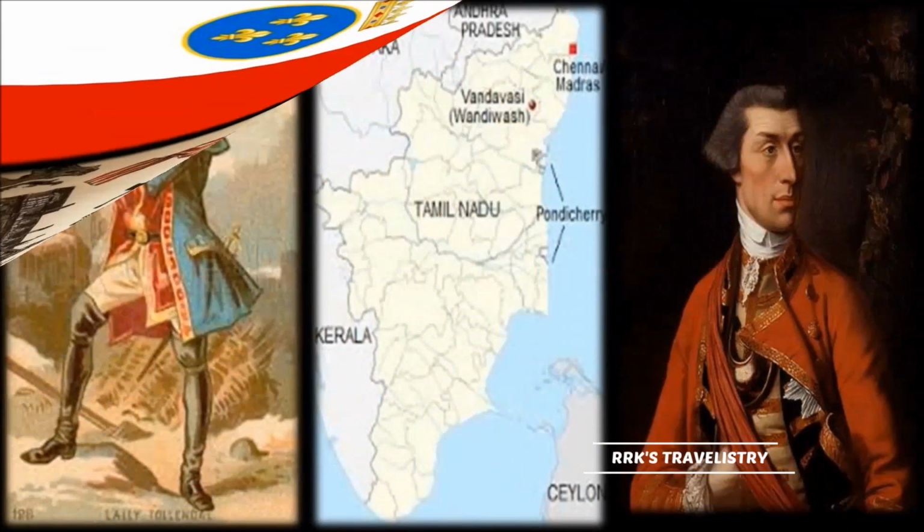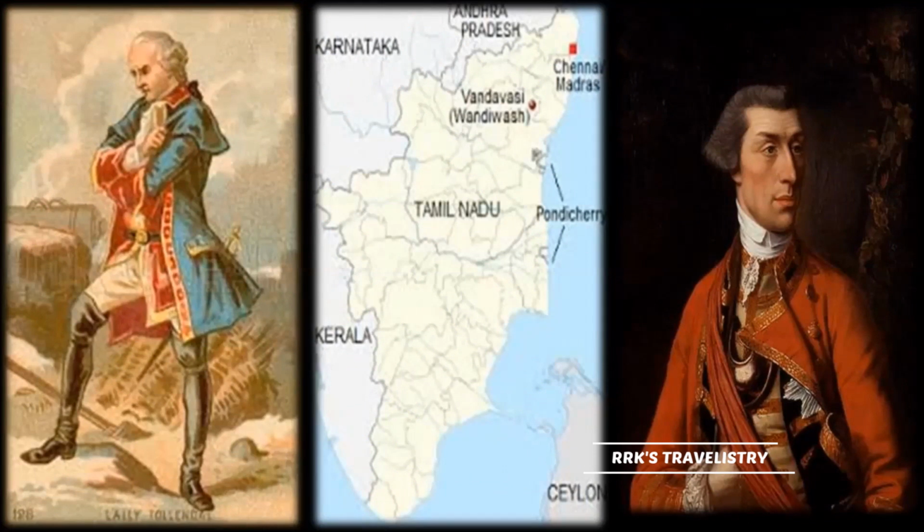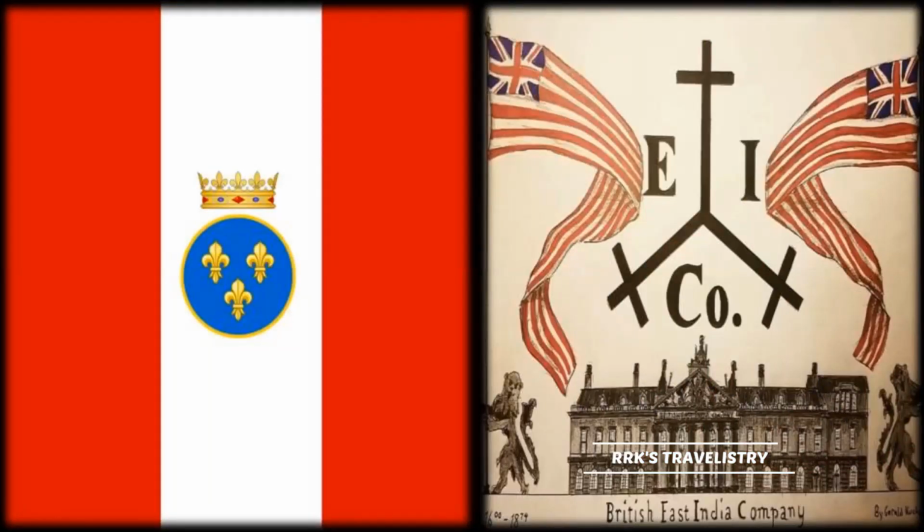Third Carnatic War, 1756 to 1763. Comte de Lally seized Vandavasi in the year 1760. Eyre Coote, the British army commander, defeated the French army and attacked Pondicherry in the year 1761. Finally, the war came to an end with the Treaty of Paris in 1763. France was completely overthrown by the British after the three Carnatic Wars.